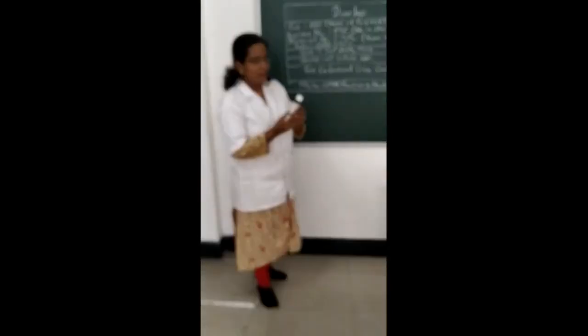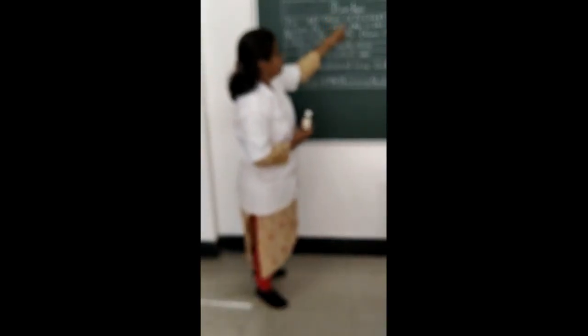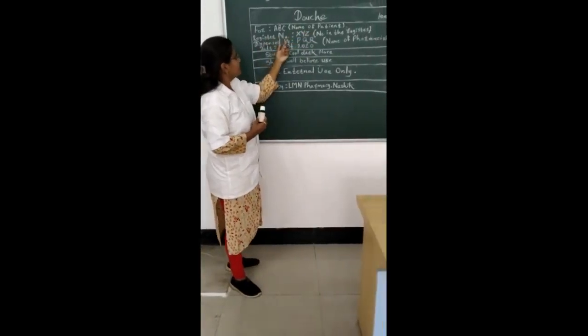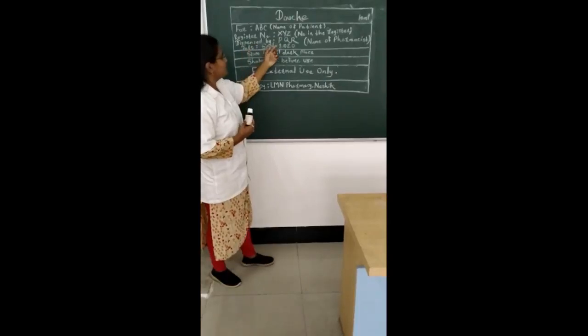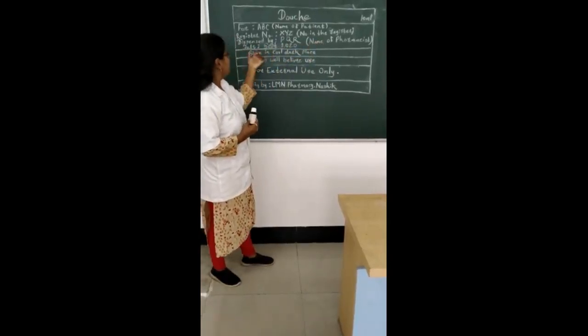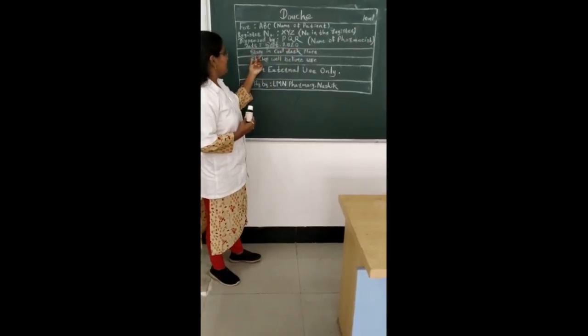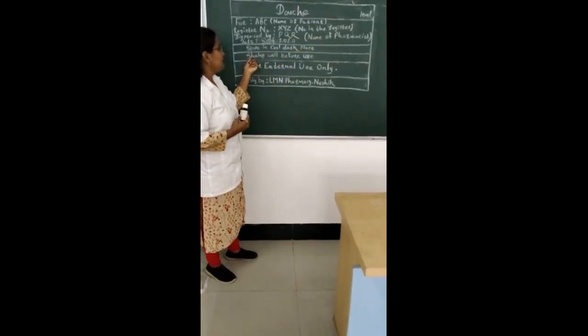So now proceed to the labeling part. The label of the formulation: douche, 10 ml, for ABC, that is the name of the patient; register number XYZ, that is the number given in the register; dispensed by PQR, the name of the pharmacist; then date, September 2020, which is the manufacturing date; then storage condition: store in a cool and dark place, shake well.